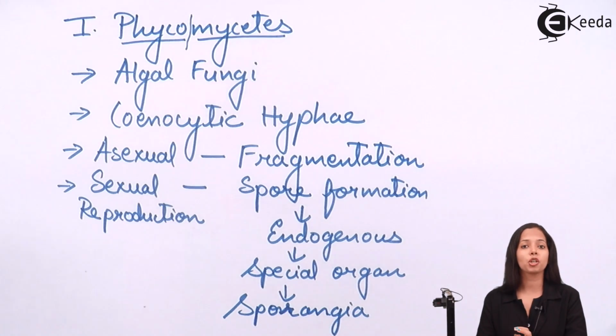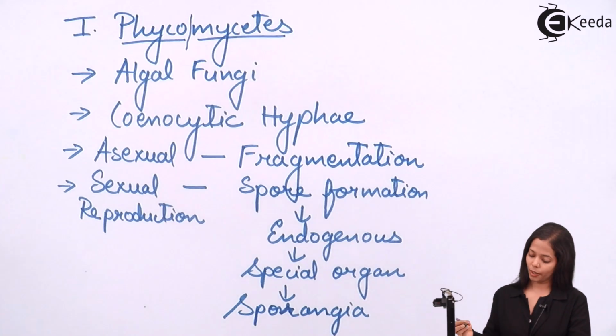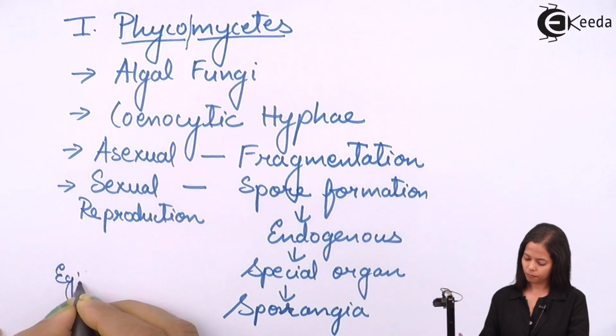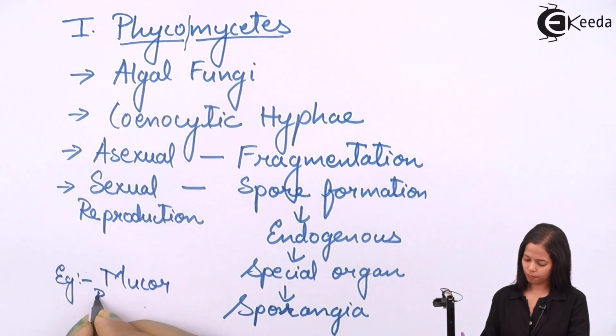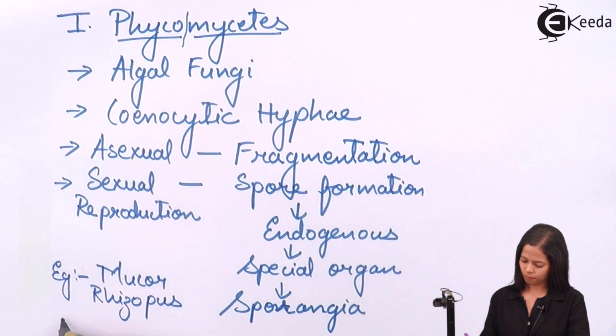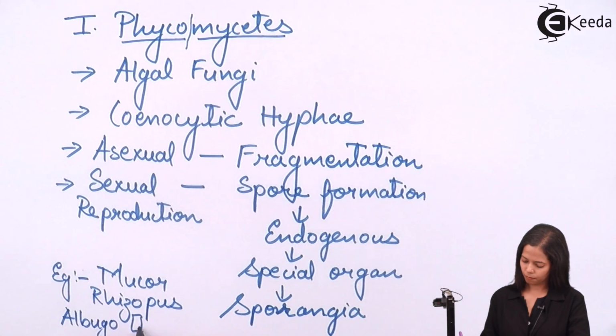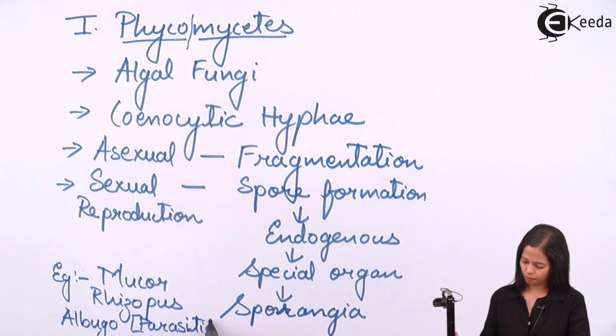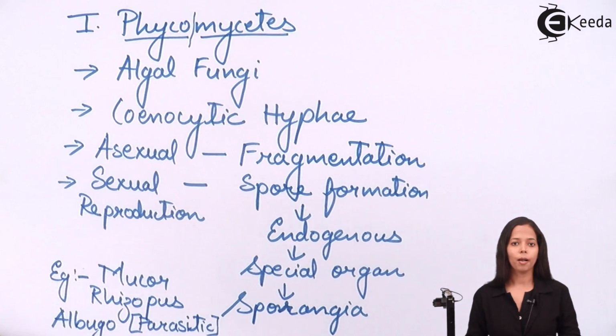So this exception you have to remember from entrance exam point of view. So we completed with the first fungi. Now we'll continue with the second fungi.